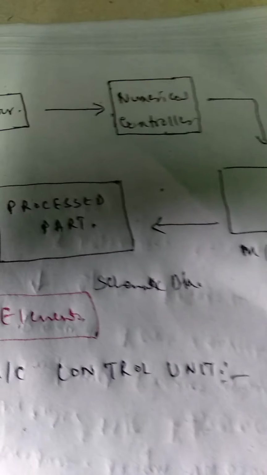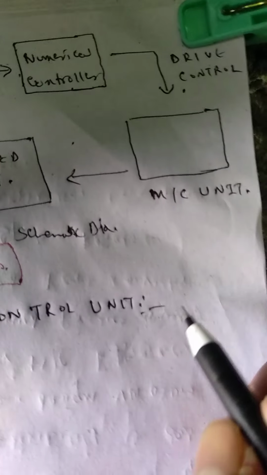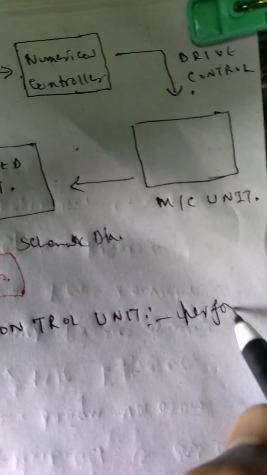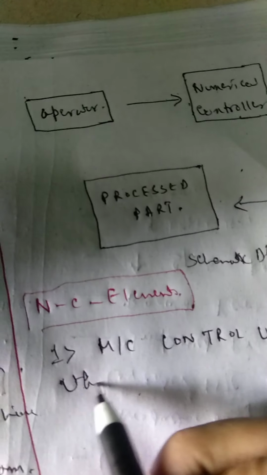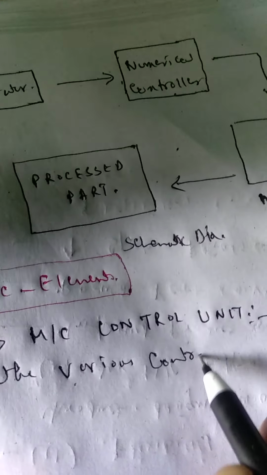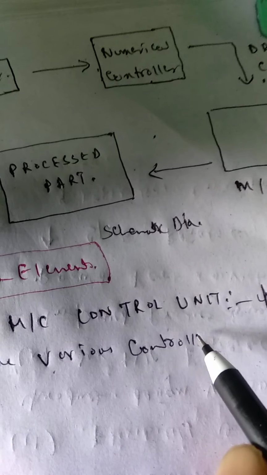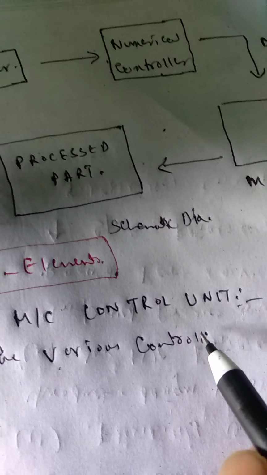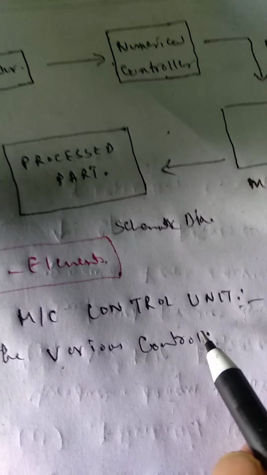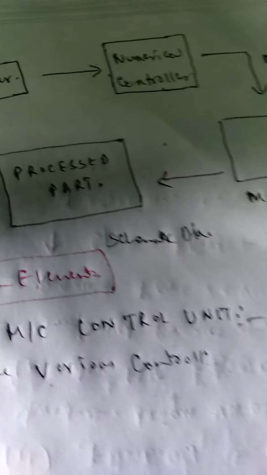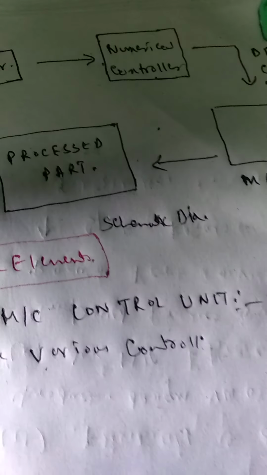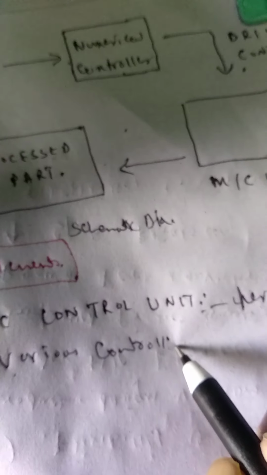What this does is that it performs the various controlling functions. So we give the instructions, then the functions are being controlled. The actual functions are being done by this machine control unit.